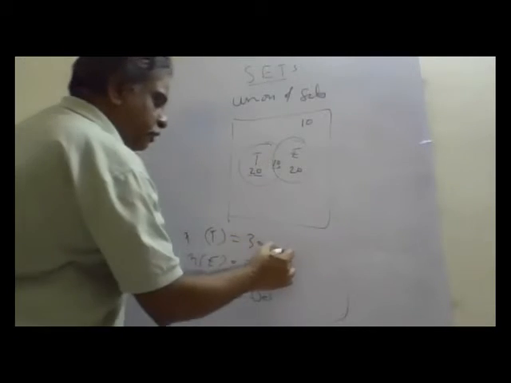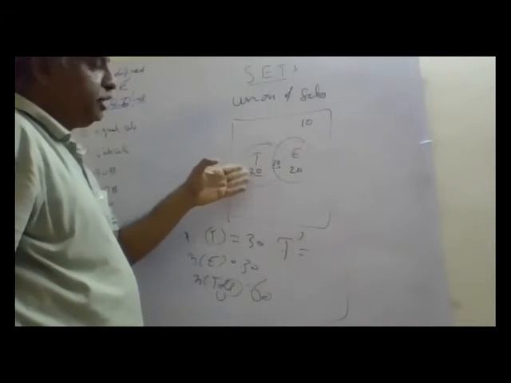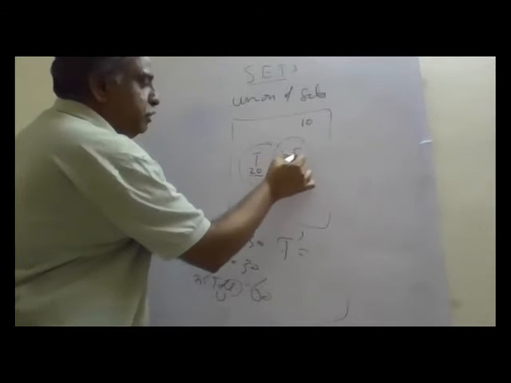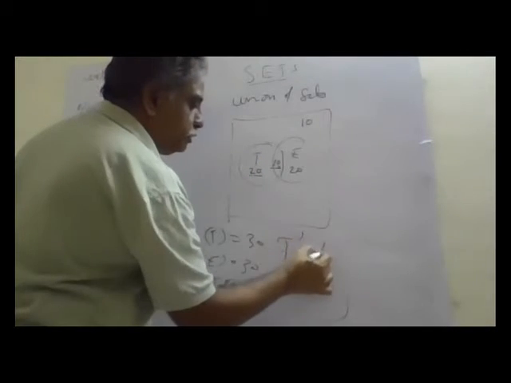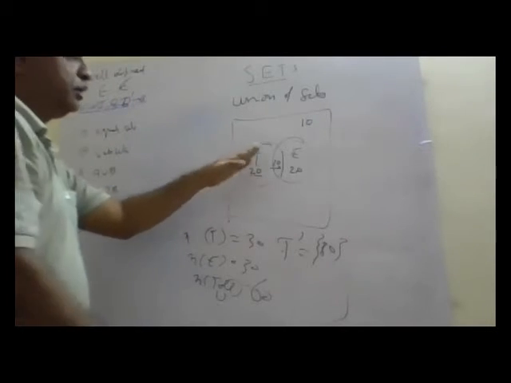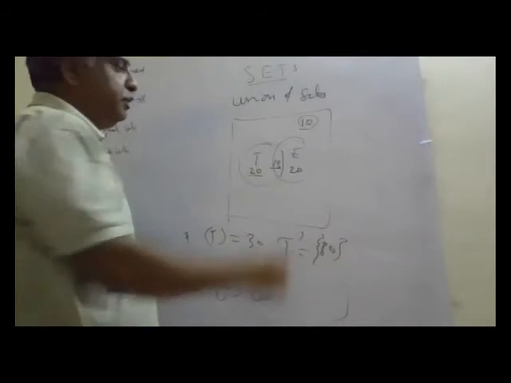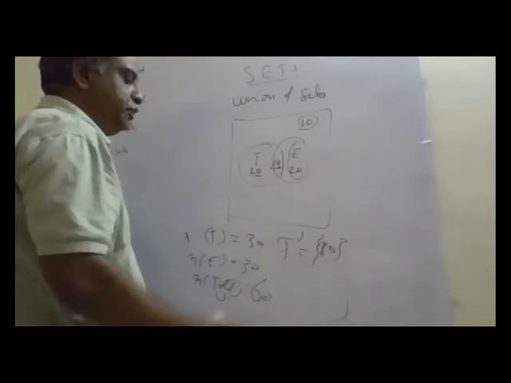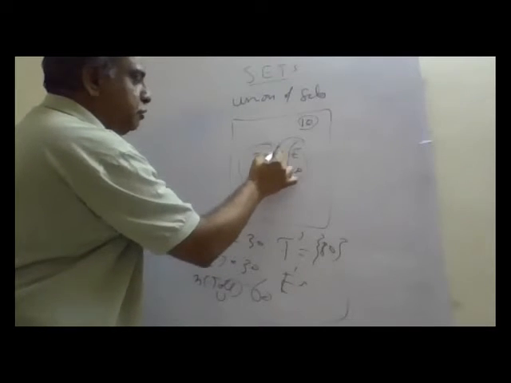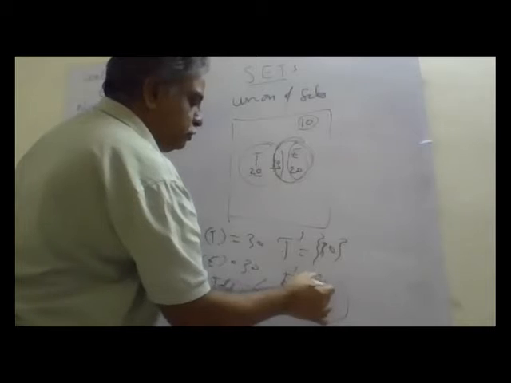Now let us define what is T dash. T dash means other than T. So this 10 also belongs to T. So from here, 20 plus 10, 30. T dash is other than T. Not only here, this is also other than T. This portion also is other than T. So what is E dash? Other than E, up to this point. That is 20 plus 10. This is also 30.